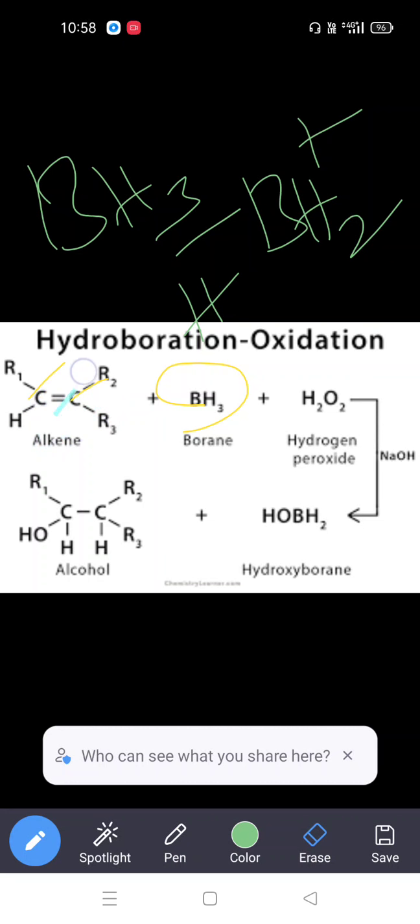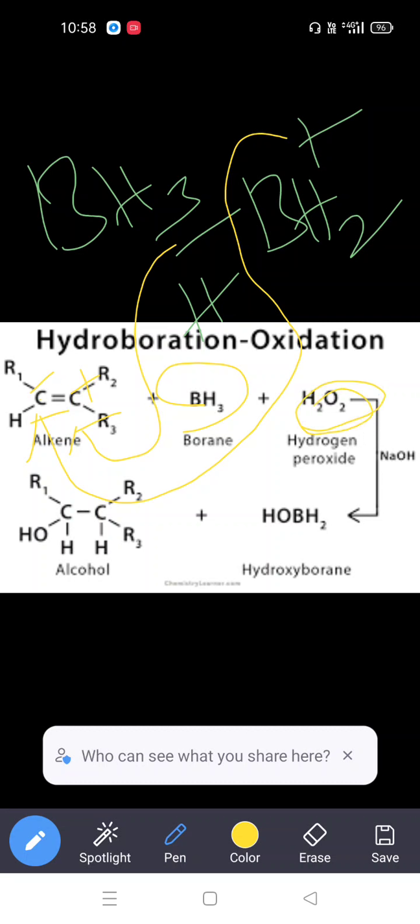So this way the less substituted carbon acts as a carbanion. This is the carbanion, and this one is the carbocation. So the hydride ion attaches to the carbocation, and this positive ion attaches to the carbanion carbon. After that, we conduct the hydrogen peroxide process to produce the primary alcohol as the product, with cleavage of the carbon-boron bond. This is the alcohol we are producing. So this is one of the important reactions, the hydroboration oxidation reaction.